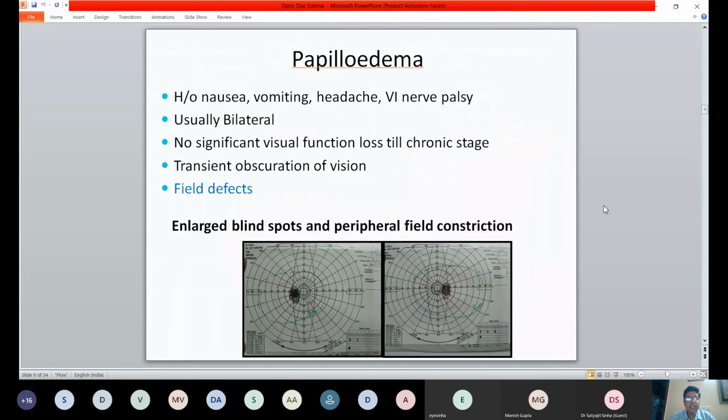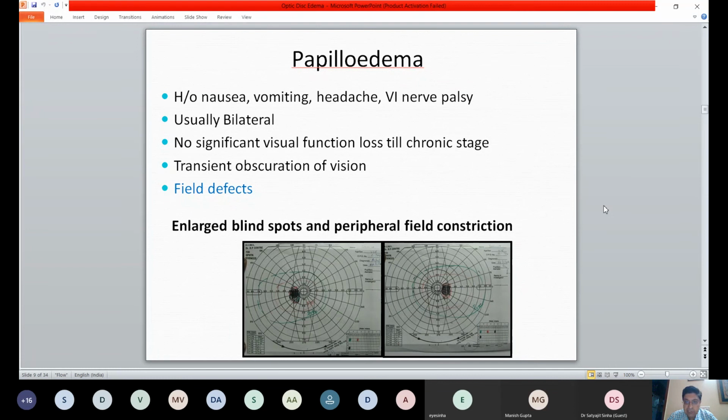So when we're looking at true discedema and of course papilledema, the key things, of course, are the other symptoms that you have. You have associated nausea, vomiting, headache. Important to do ocular motility because a bilateral or even a unilateral lateral rectus underaction or a sixth nerve palsy is something which is commonly seen in raised intracranial pressure and is a false localizing sign.